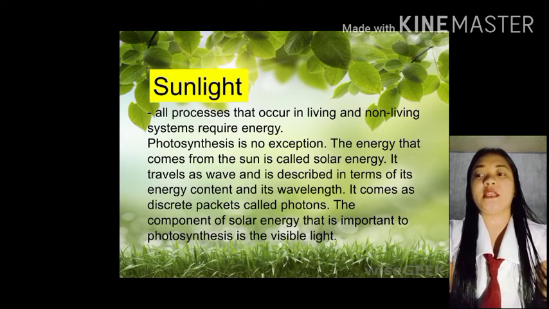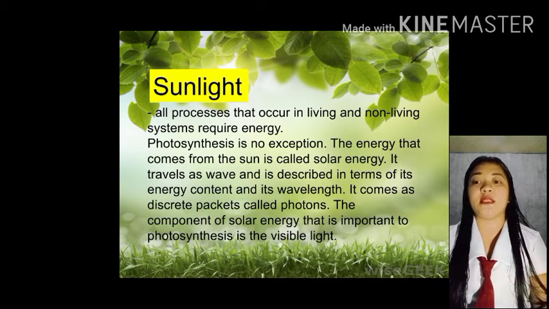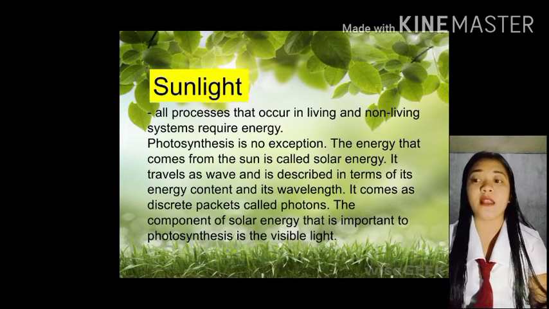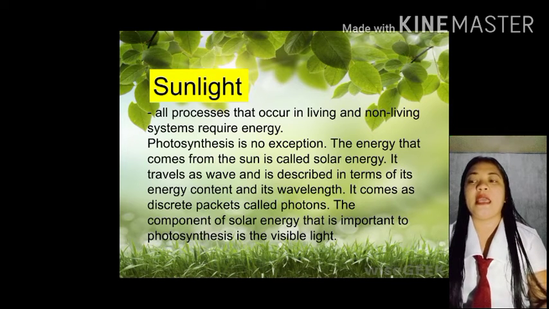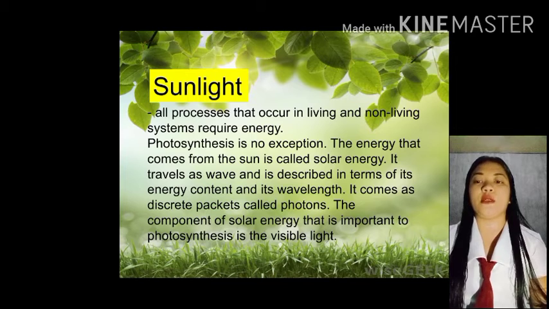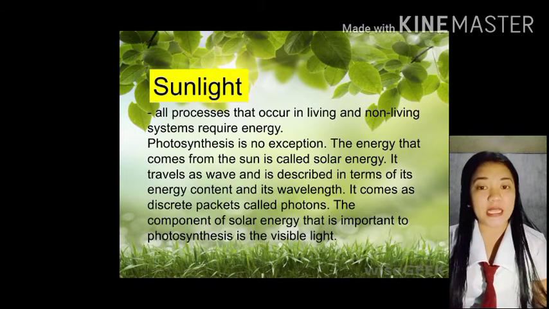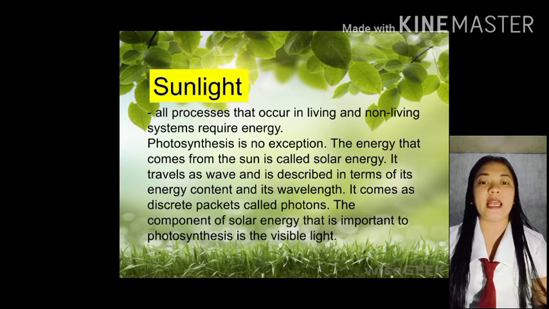The energy that comes from the sun is called solar energy. It travels as waves and is described in terms of its energy content and its wavelength. It comes from discrete packets called photons. Si photosynthesis, yung main component talaga niya is the sunlight.